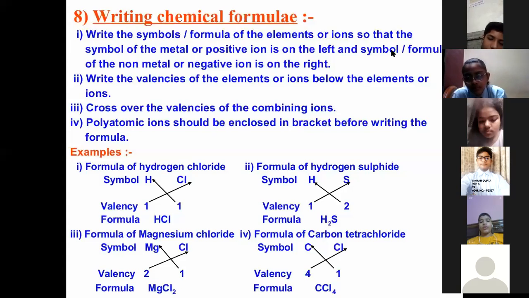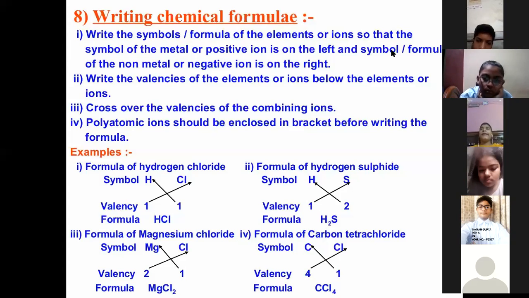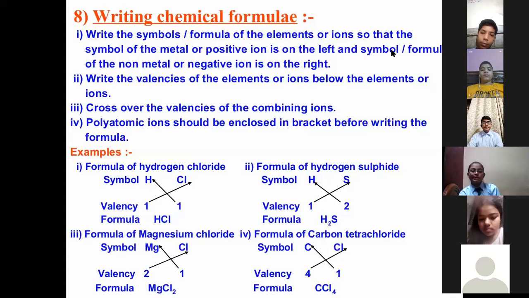Now we will see for those whose last shell contains 5, 6 and 7 electrons. Their valency shell, last shell, contains how many electrons? 5, 6, 7. Very good. We will see what will be the valency. How many electrons does it require to complete its octet?